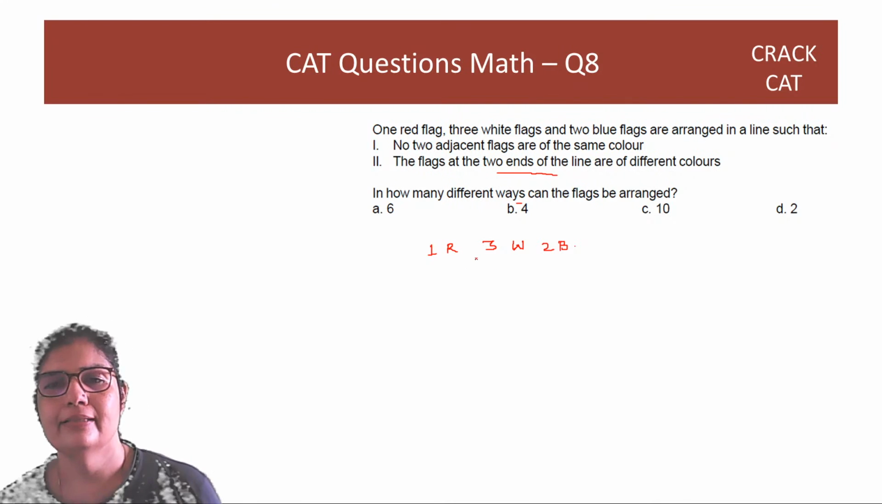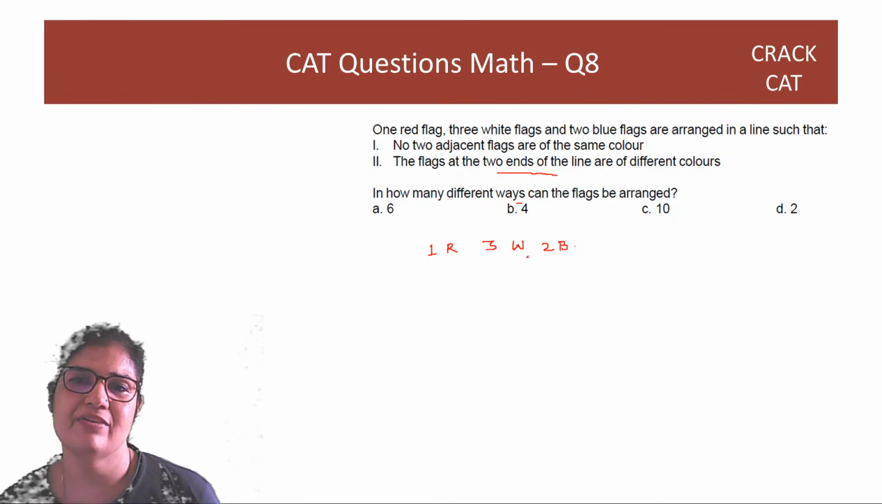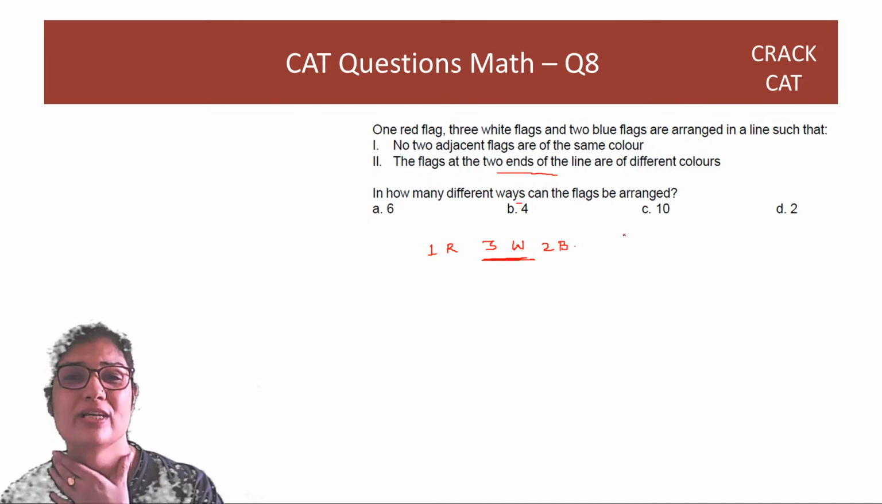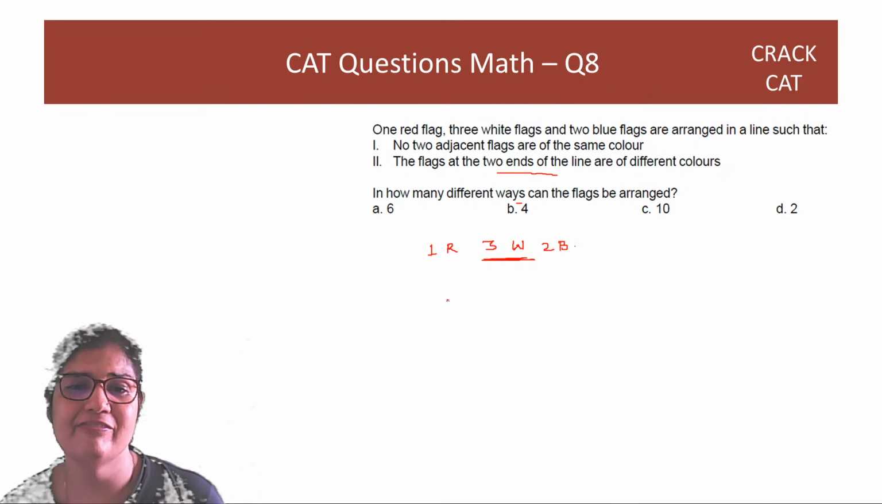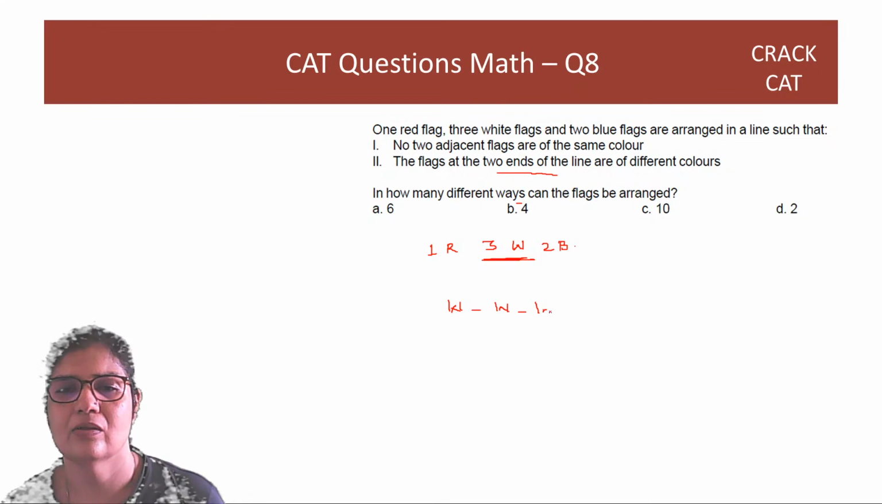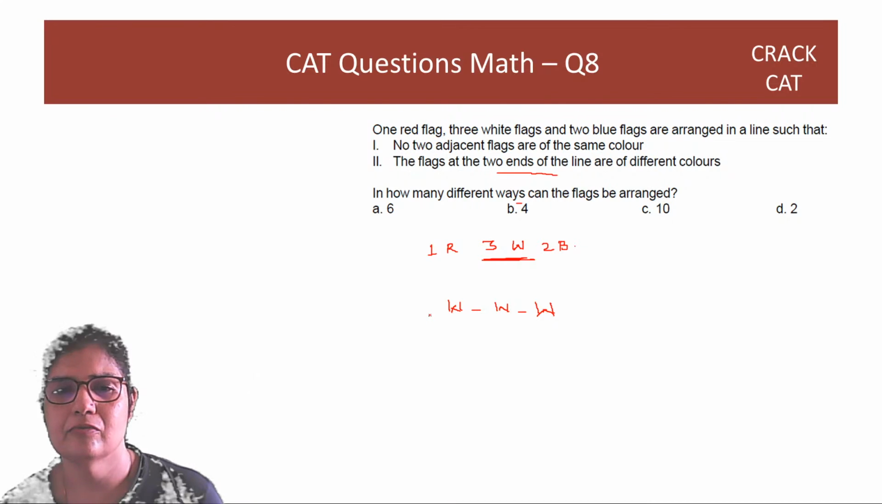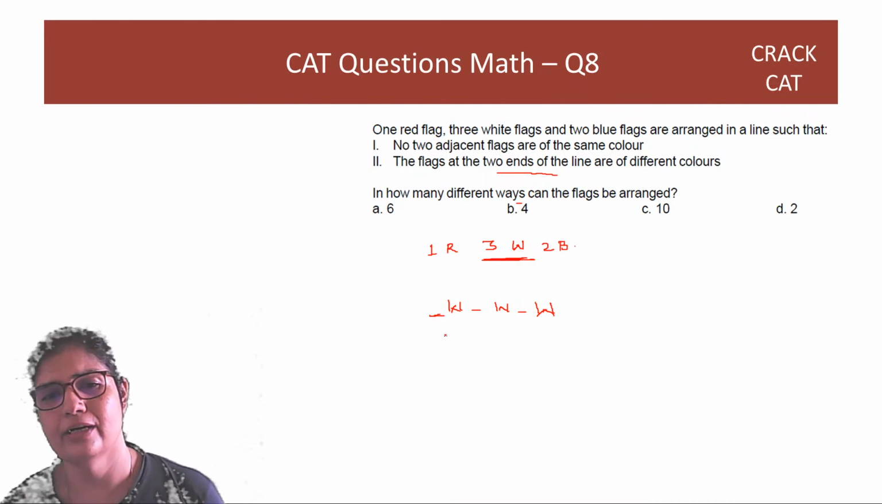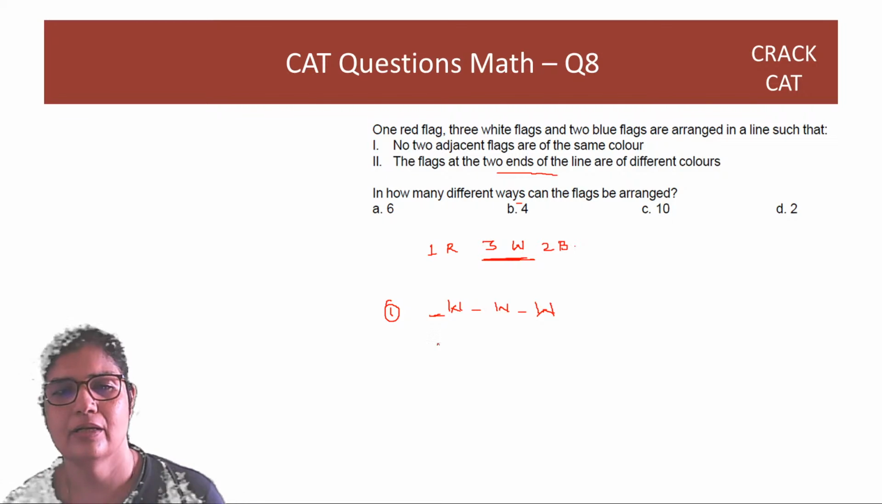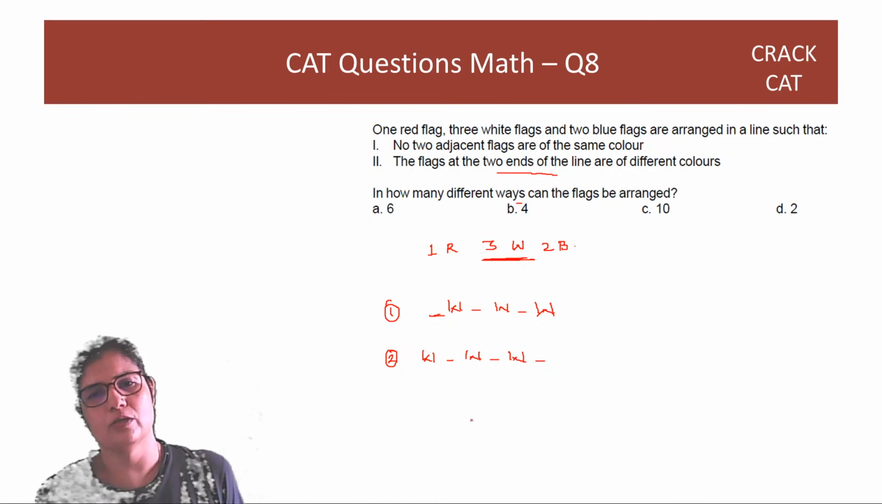Okay. Then to ensure that no 2 adjacent flags are of the same color, our primary problem is going to be the 3 whites. The red and blue are anyway fewer. So I have to ensure that between the whites there are gaps. Now there are two gaps, right? The first one can be a different color, so this is one possibility. Or the other possibility is something like this. These are the two possibilities.